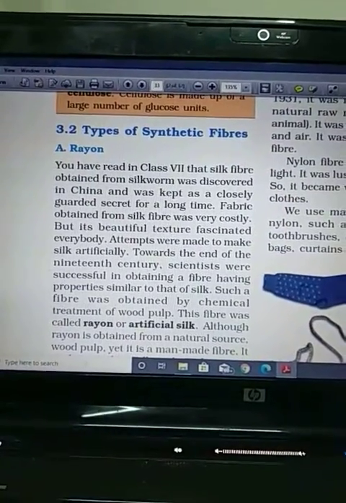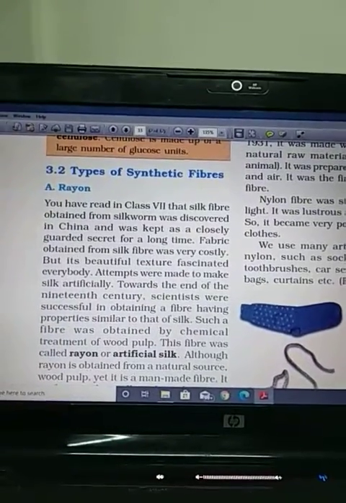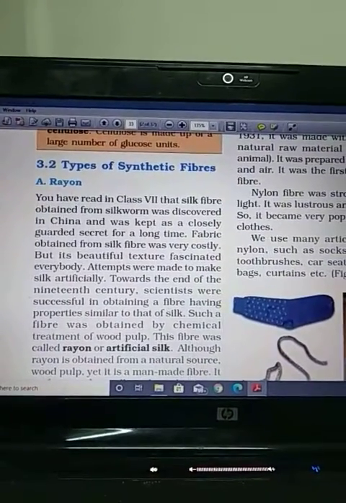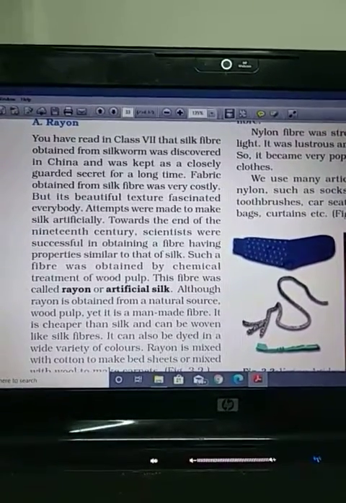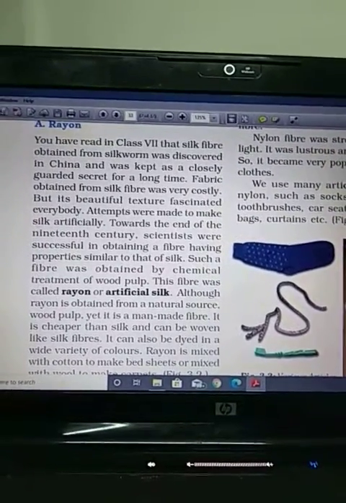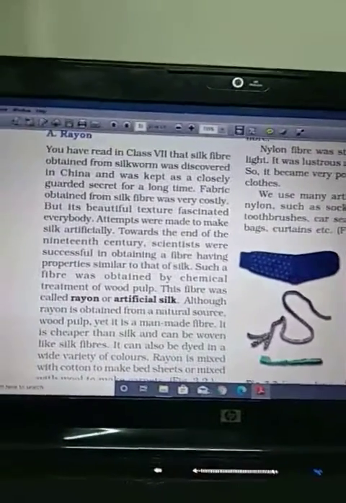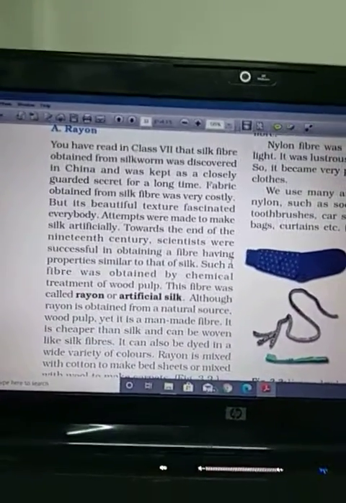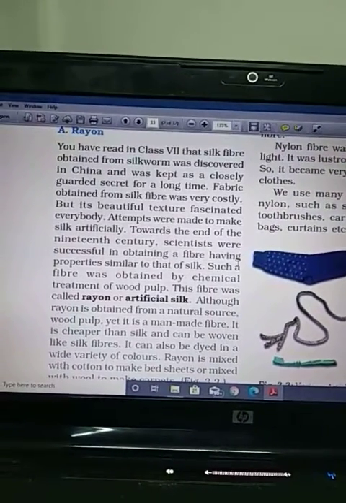Types of synthetic fiber. The first fiber is rayon. Rayon is not a completely artificial fiber. We prepare this fiber with the help of wood pulp by its chemical treatment. Then this fiber is just like the other natural fibers. First we prepare yarn or thread from this one. Then by weaving we get the rayon, which is also known as artificial silk.